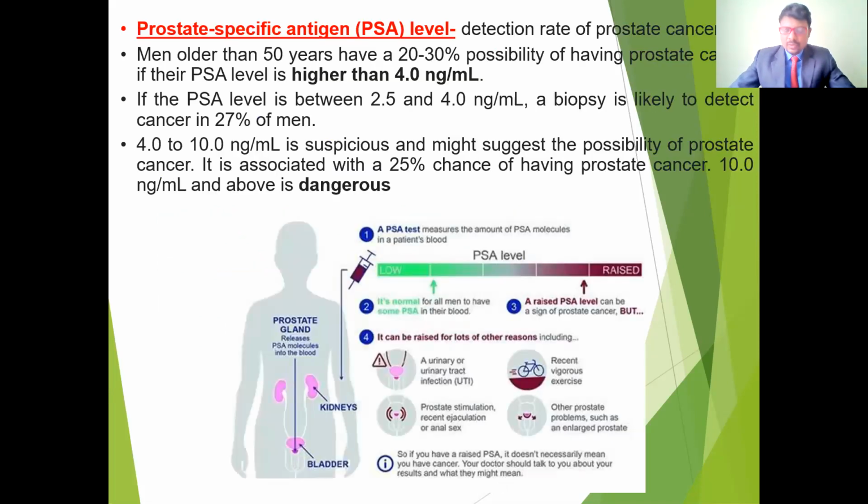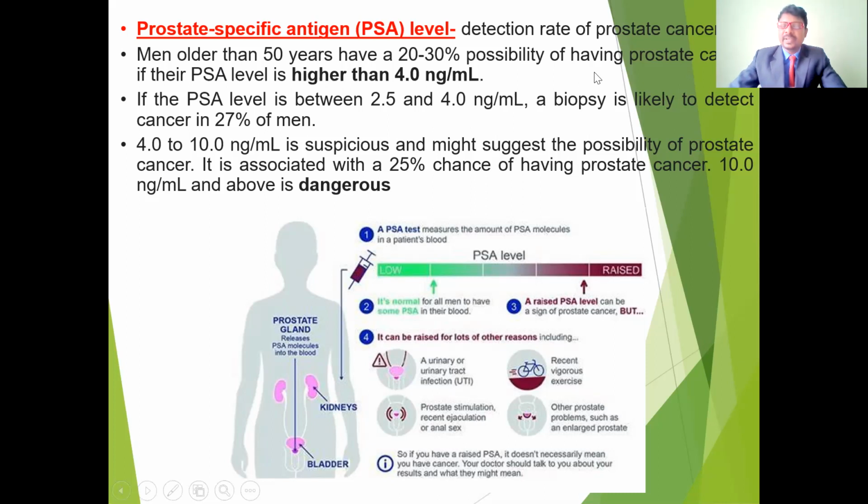After the examinations, if the patient complains of anything related to obstruction of the urine flow, pain in the pelvic region, blood in the urine, infections, dripping of the urine or a sensation of incomplete emptying, then we have to do some special investigation procedures. These include the prostate specific antigen levels. This is a blood examination that reveals the prostate specific antigen, PSA levels, which helps detect prostate cancers.